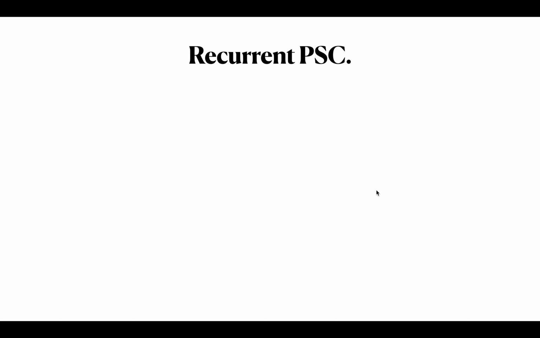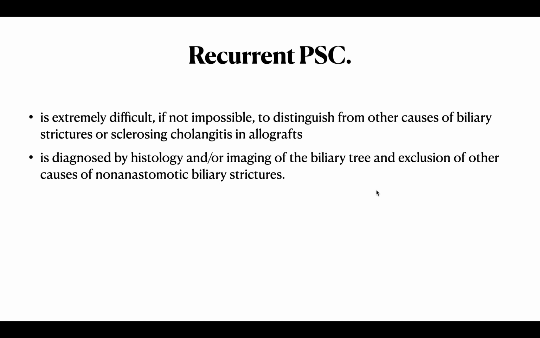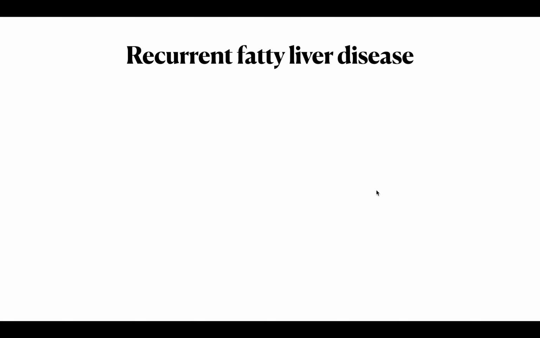Coming to the next is the recurrent primary sclerosing cholangitis. Extremely difficult, impossible to distinguish from biliary strictures, sclerosing cholangitis, and allografts. Diagnosed by histology, imaging, excluding other non-anastomotic biliary strictures. The next is recurrent fatty liver disease. It is common following liver transplantation for NASH.